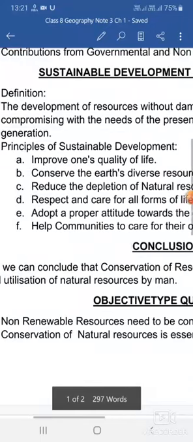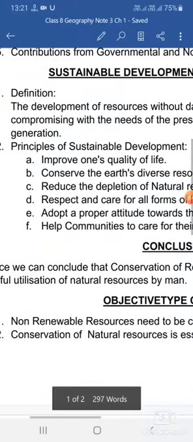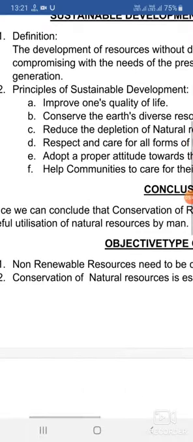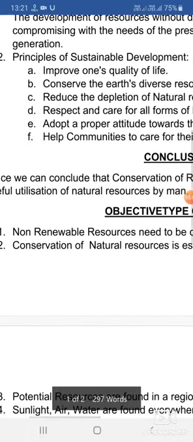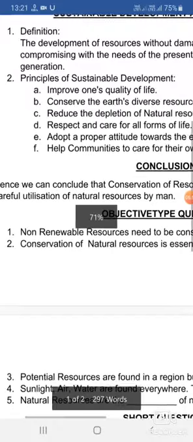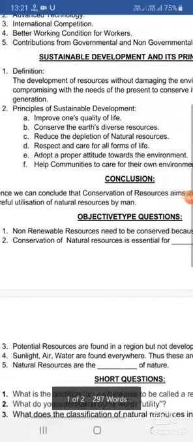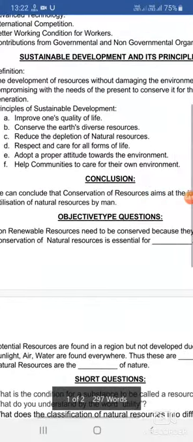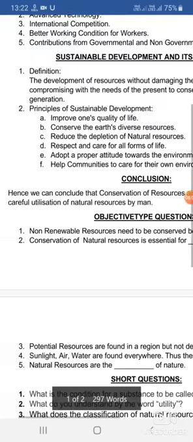What is our attitude? I need a plot of land and I will clear a patch of a forest. I'll not think about it, that there are so many resources that will get destroyed, that will get depleted. So we have to change our attitude towards the environment.